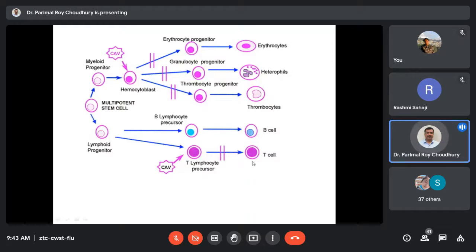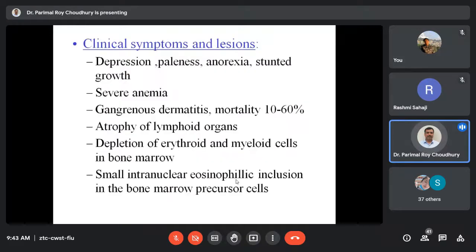As you know, the T helper cell is the prime cell that supports B cell differentiation. So this virus mainly targets the hematopoietic precursor cells. As a result, there is marked immunosuppression and severe anemia produced in the animal. And these are the clinical manifestations that we could see.